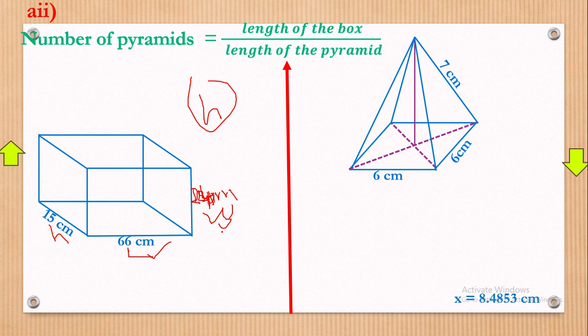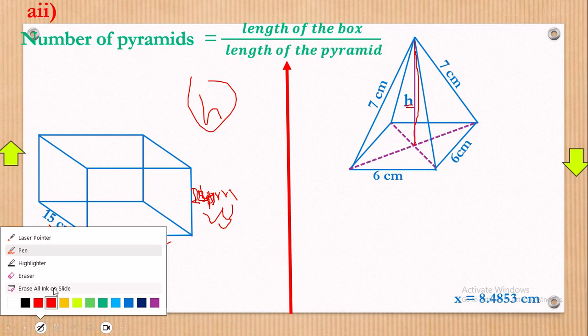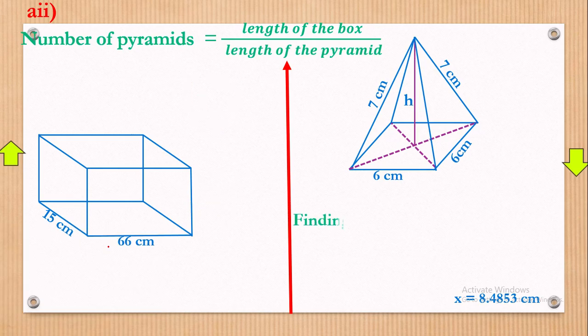Now, we need to find the height of the pyramid. I have 7 everywhere. So that is our height h. In fact, our height is that line from here up to right here. That line there, we are calling it letter H. Why are we finding height? It's because on a pyramid, this one here is the same as a length. Maybe we have a length, a width, and a height. Now let's look into this.